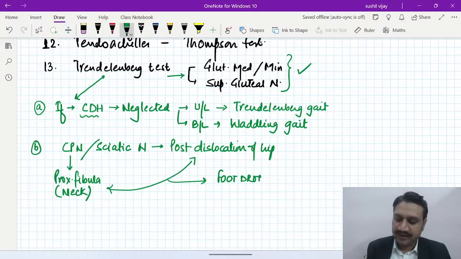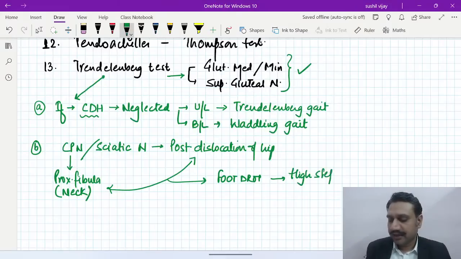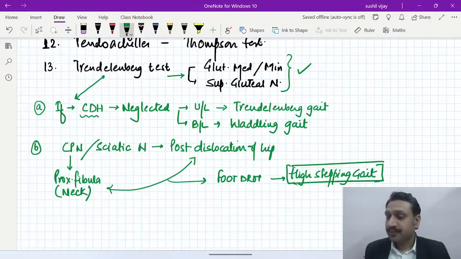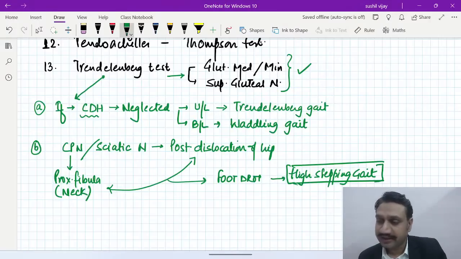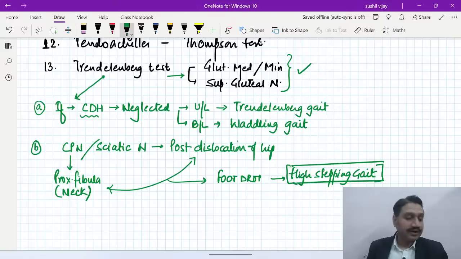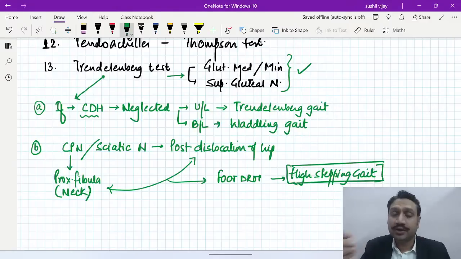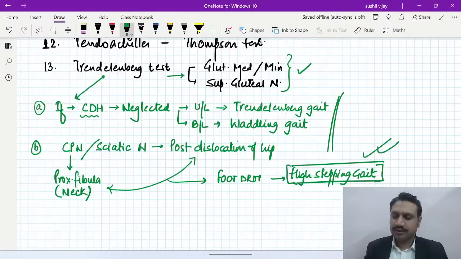Yes, absolutely correct. And whenever there is a foot drop, how does the patient walk? He has to walk with a high stepping gait. It will be high stepping gait only, right? Absolutely correct. Nikhil, Shruti, everyone is right. Aisha, absolutely correct, guys. Okay, fine. So this is how the presentation of the patient, or the gait, will be. These are 2-3 important gaits which are commonly repeated in your routine theory, so you should know about them, because this has been asked as a question one time, so others can be asked anytime, right?